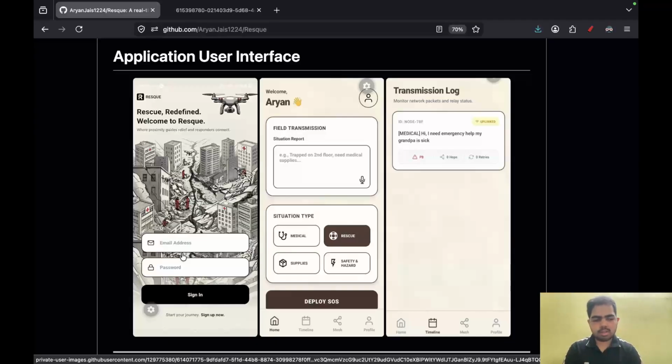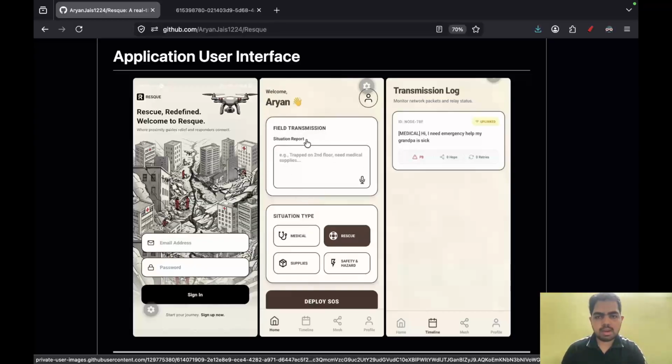This entire application is basically designed for a P2P, peer-to-peer network, transmitting the event payloads via a P2P mechanism. So obviously this is a one-time thing, and it is mandatory to get to know the personal information of the user. Then in the welcome screen we can see the welcome message with my name, and basically we have a field transmission